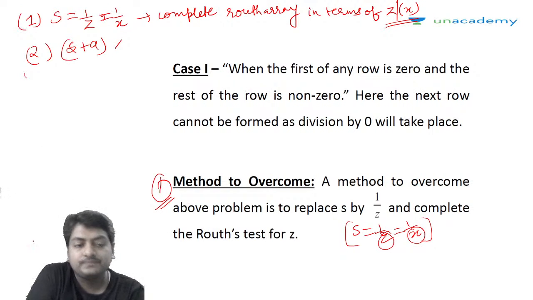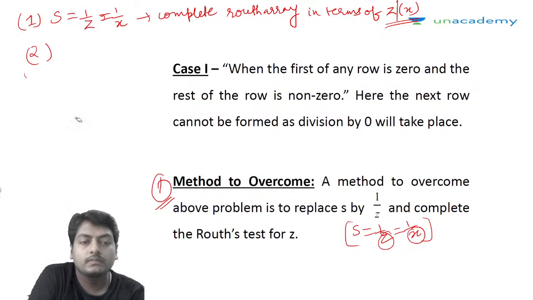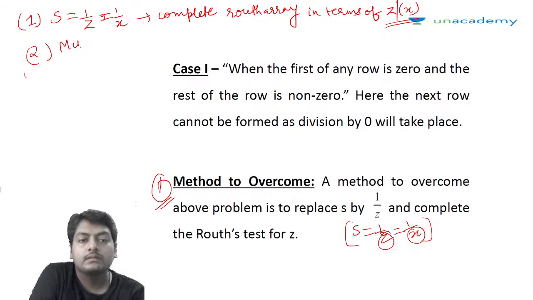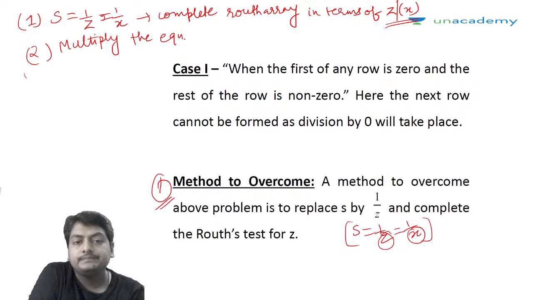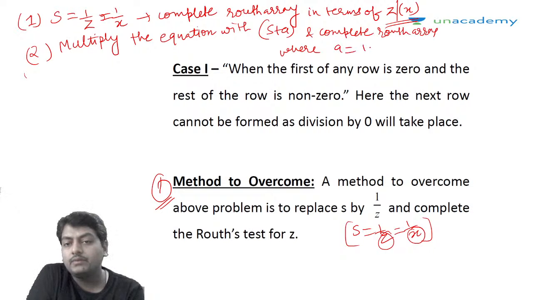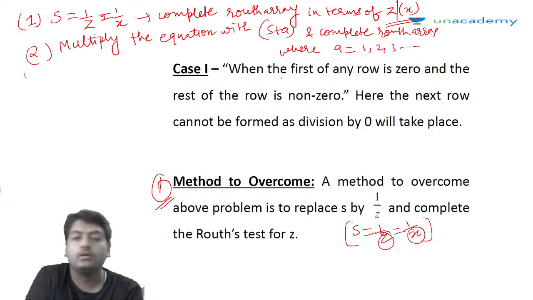s plus a. Multiply the equation with s plus a and complete the Routh array, where a can be 1, 2, 3 and so on.